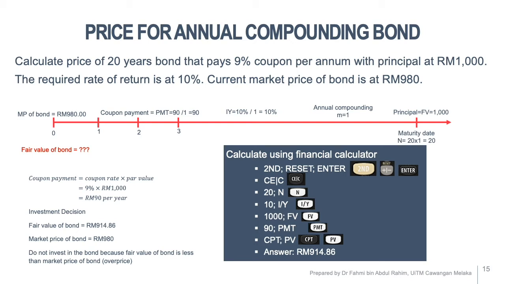So the fair value of the bond or the actual value of the bond is 914.86. But currently, the bond is selling at 980. So you should not invest in the bond because the fair value of the bond is less than the market price of the bond, or the bond is overpriced.